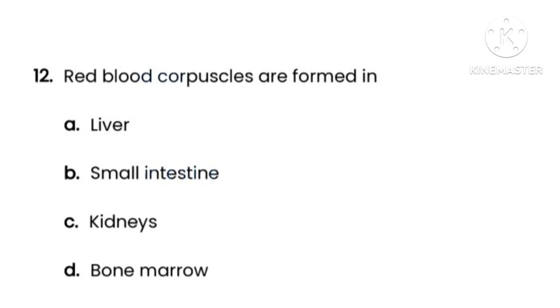The question is, red blood corpuscles are formed in. Options are option A liver, option B small intestine, option C kidneys, option D bone marrow. So here the correct option is option D, that is bone marrow.